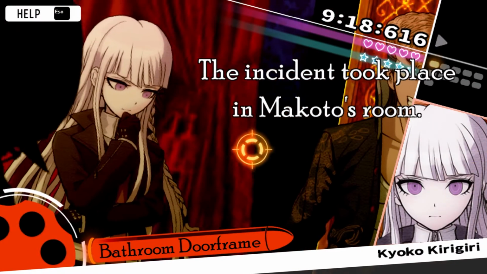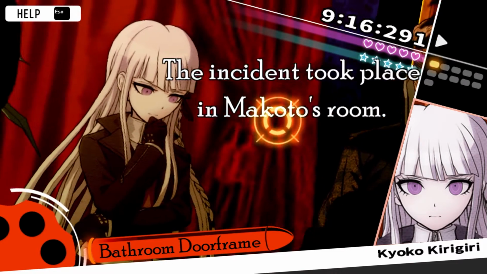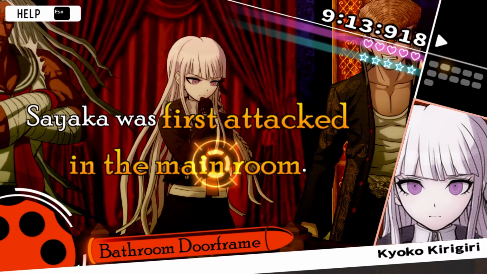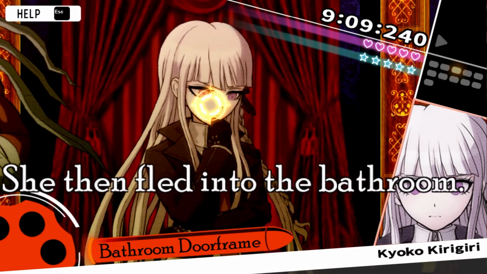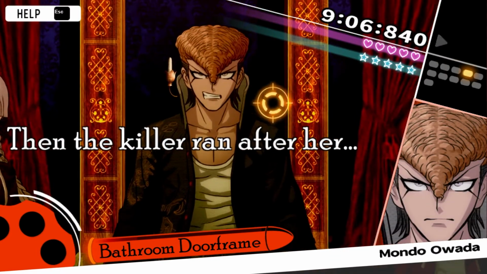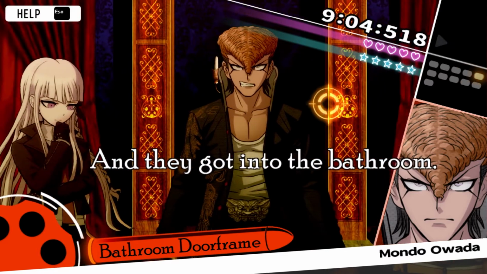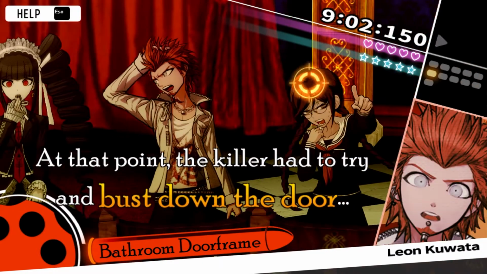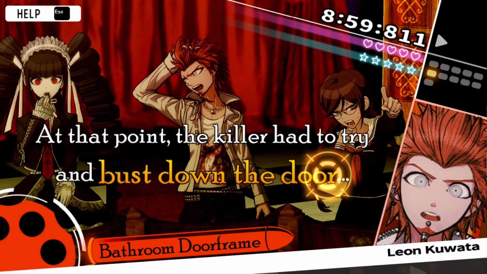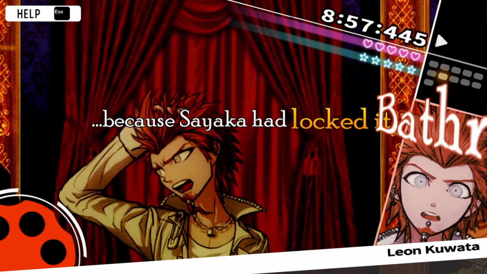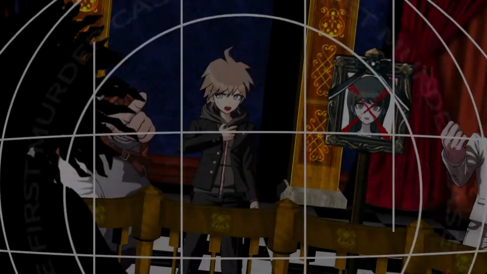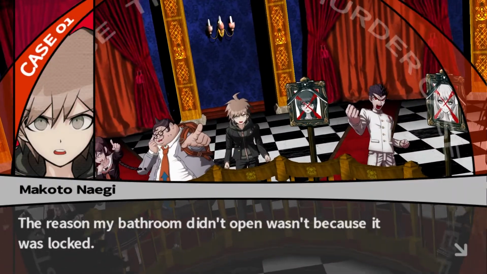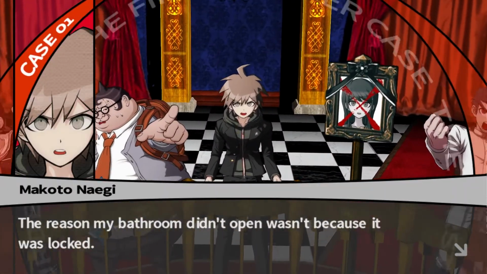So really, it's Leon's second phrase. Sayaka was first attacked in the main room. She then fled into the bathroom. Then the killer ran after her. And they got into the bathroom. At that point, the killer had to try and bust down the door, because Sayaka had locked it. Okay, it's not locked. No, it's wrong. Okay, I'm glad I didn't accidentally click on the bathroom door. The reason the killer had to bust down the door wasn't because it was locked.